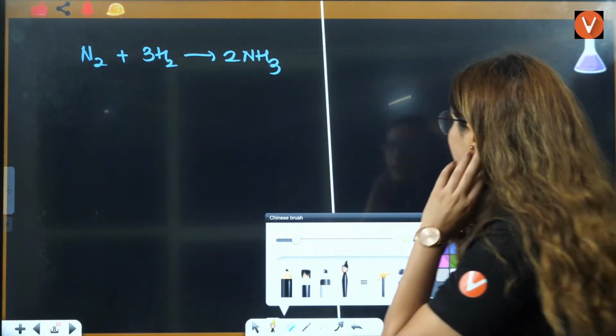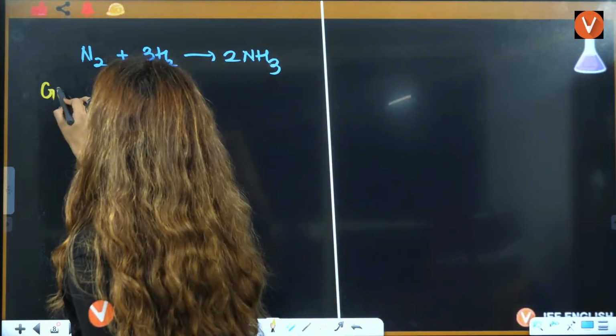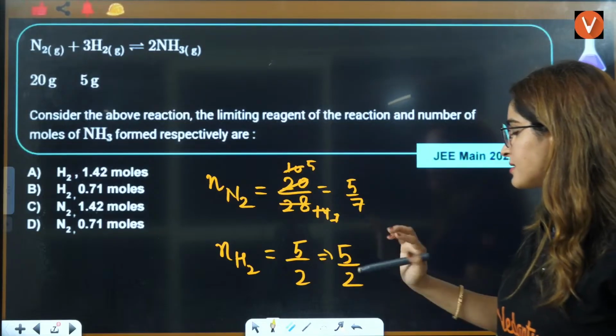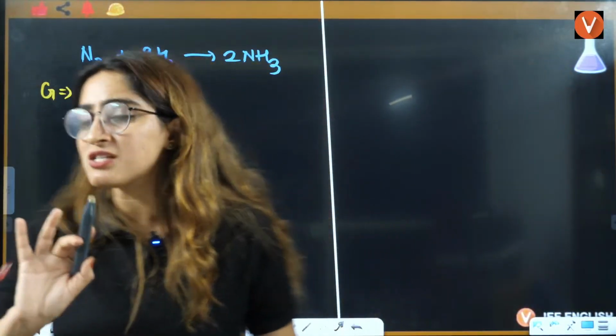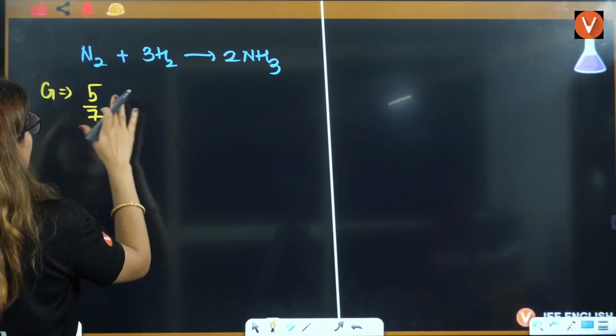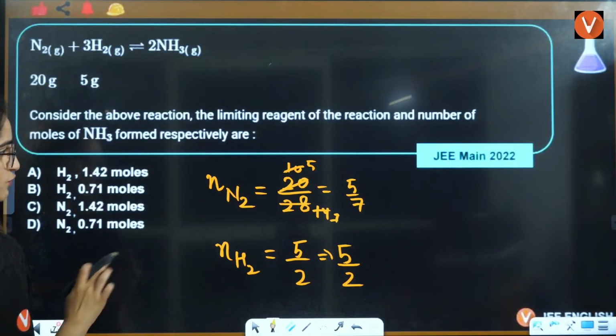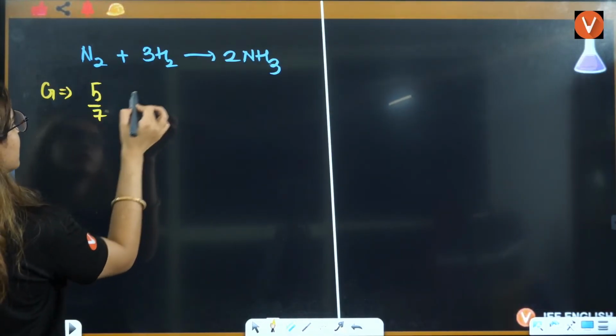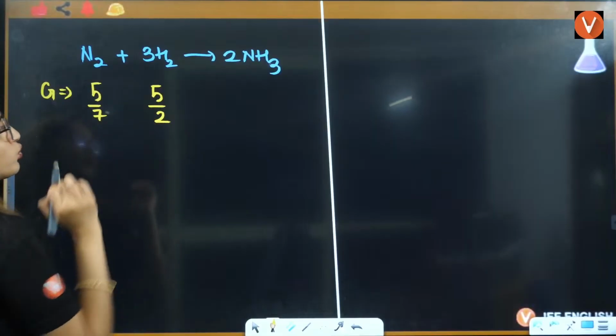Now tell me what is given to you. Given moles are 5 by 7. This is 5 by 2. So can you just write the given moles? This is 5 by 7. Is this 5 by 7? Yes, it is 5 by 7. It is 5 by 2.